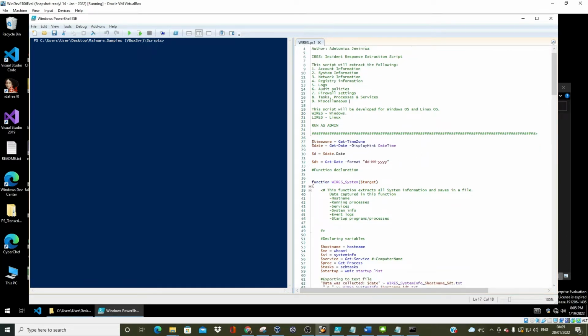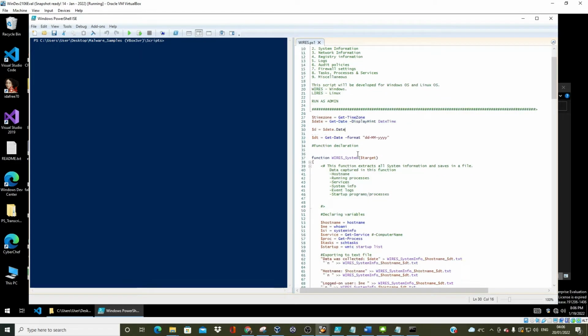I've just called a few global variables here, with the time zone and the dates. Also dates. This was probably obsolete, but I'll probably take that out. Yes, the script will be available on my GitHub later on, and I plan to write some documentation to post on my Medium page. I'm saying this now to keep myself in check.